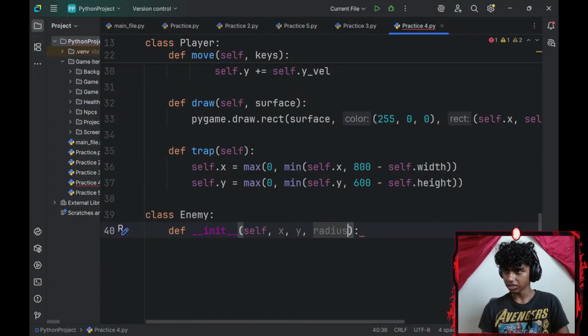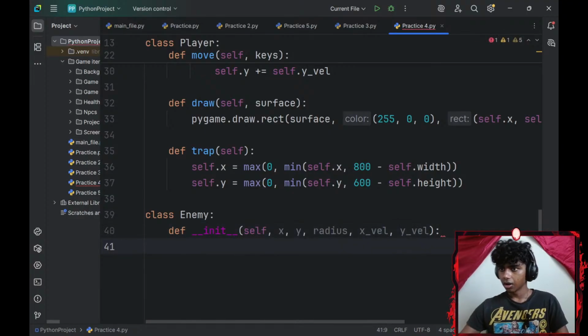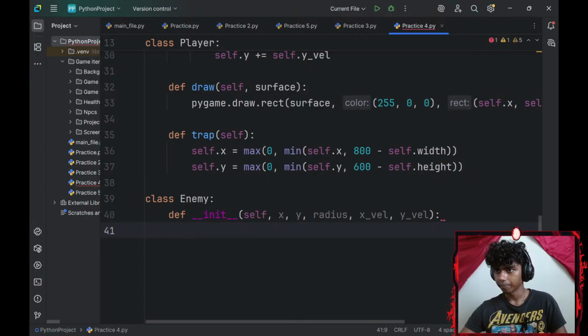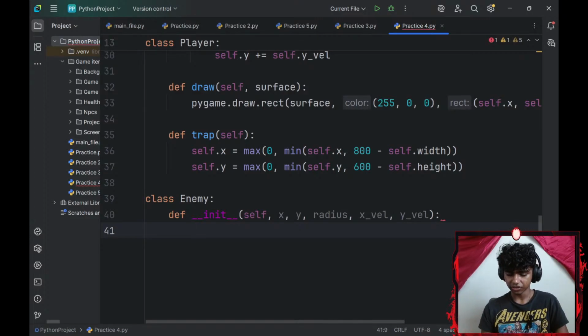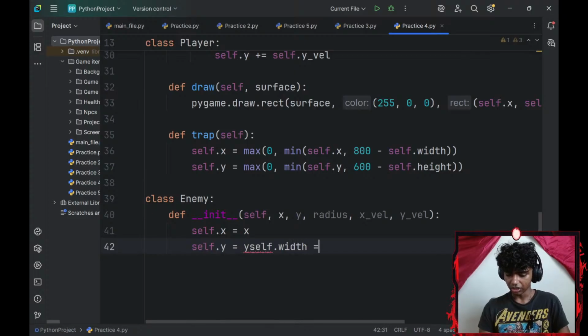So I'll go with a radius, an x-axis velocity, and a y-axis velocity. Okay. And then let me create instance variables. So self.x equals x. Okay, self.y-axis equals y-axis. Self.width equals width.